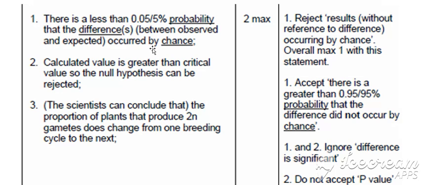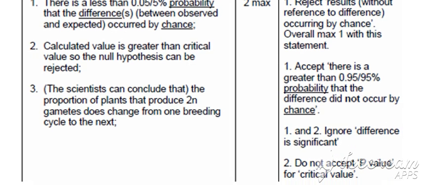They will also accept there is a greater than 95% probability that the difference did not occur by chance, which is the converse argument. They're ignoring any reference to the difference being significant. It must be the idea of linking it to the critical value of it being a less than 5% probability that the difference is due to chance. But they will not accept p-value for critical value. It is the critical value that we are looking at.